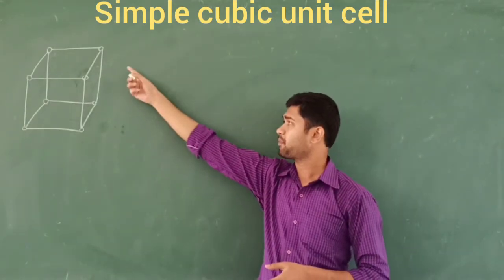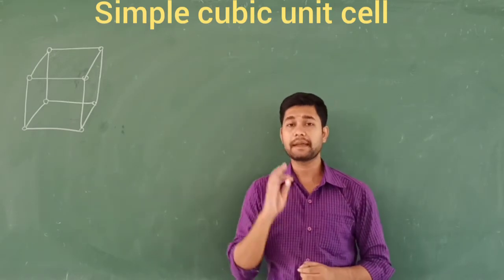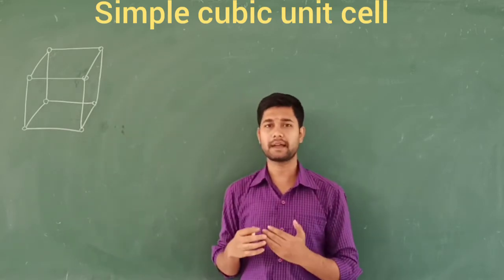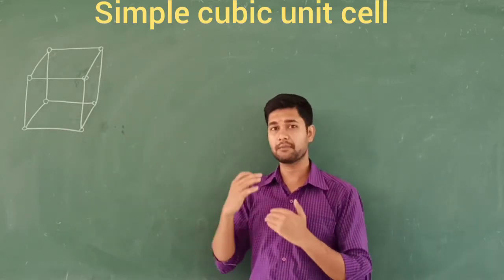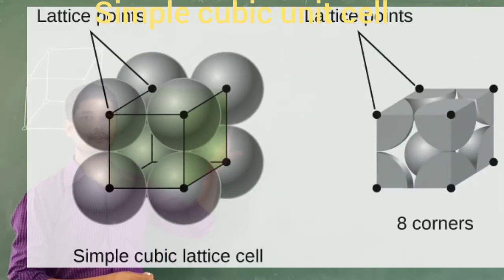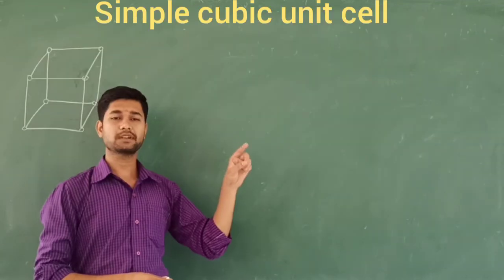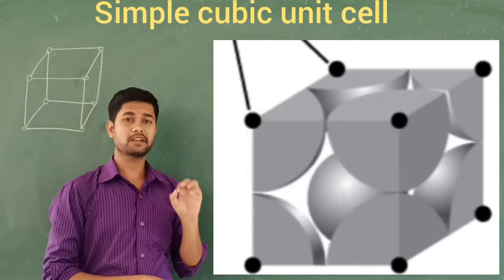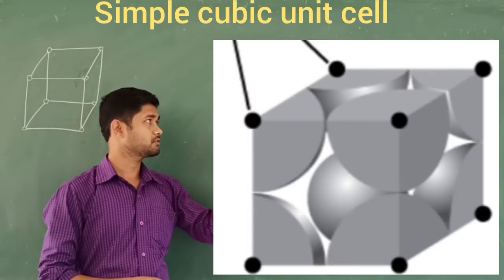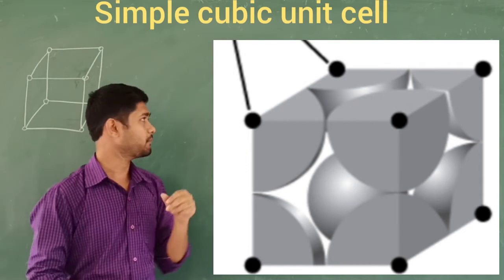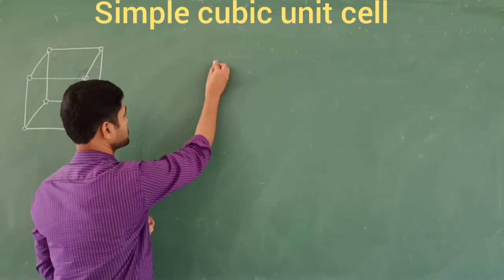And each particle is going to be shared by 8 other unit cells. When you look over this picture, you are not going to get the idea of how the atoms will be shared by the 8 other unit cells. When you look at the 3D pictures of the simple cubic unit cell, you are going to observe how each particle is shared by 8 other unit cells. When you look at this very clearly, there will be 8 spheres. So let me take a simple explanation for this one.